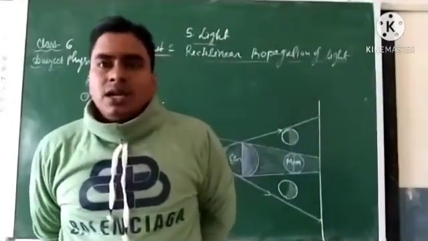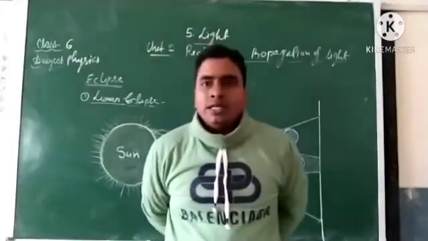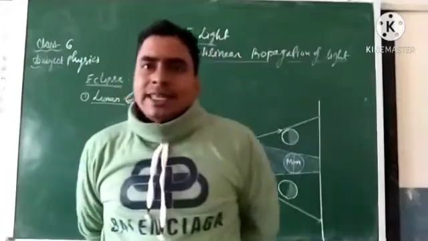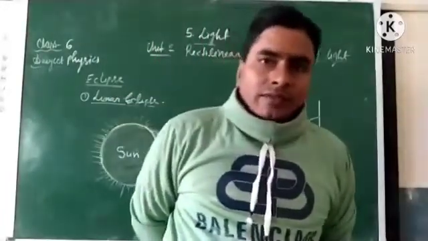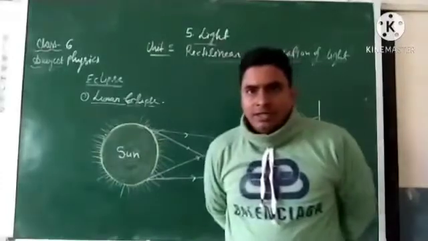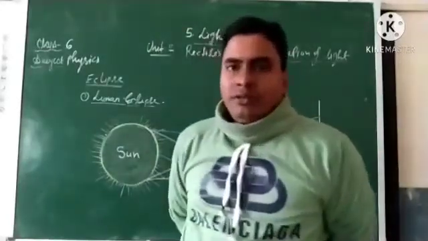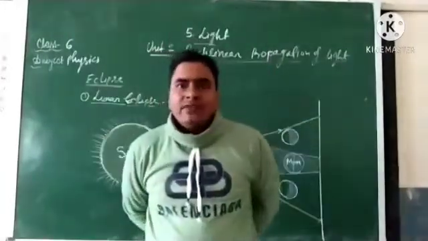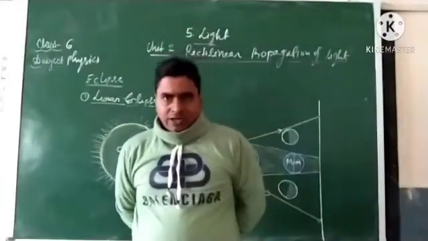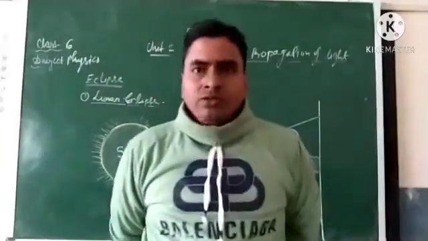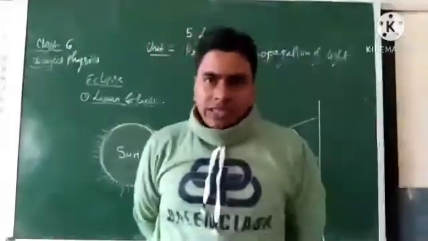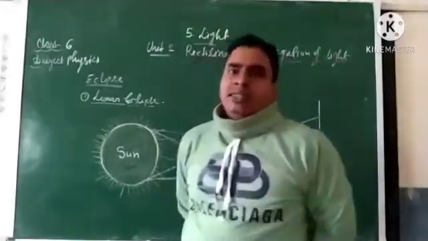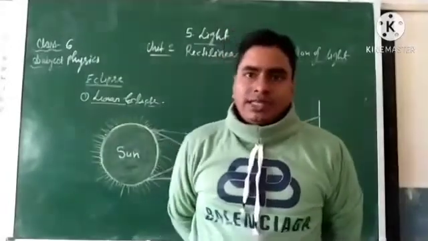In the last class, we already discussed what? Shadow. What is the shadow? When is a shadow formed? Clear? One more time we will revise this point. When light rays fall on an opaque body, it will not allow the light rays to pass through them. Then just behind this opaque body, a dark region is formed that is called shadow.